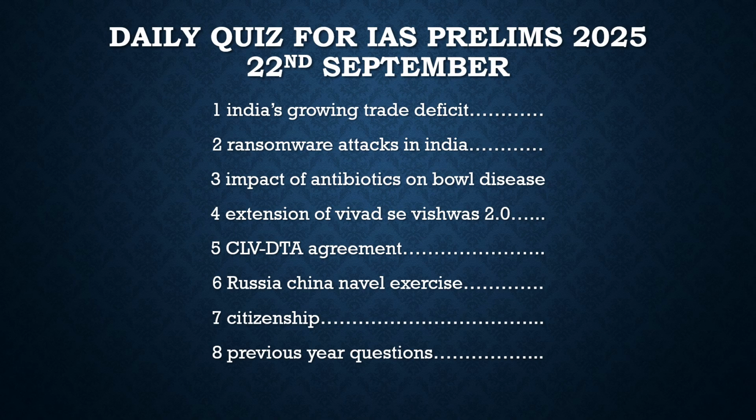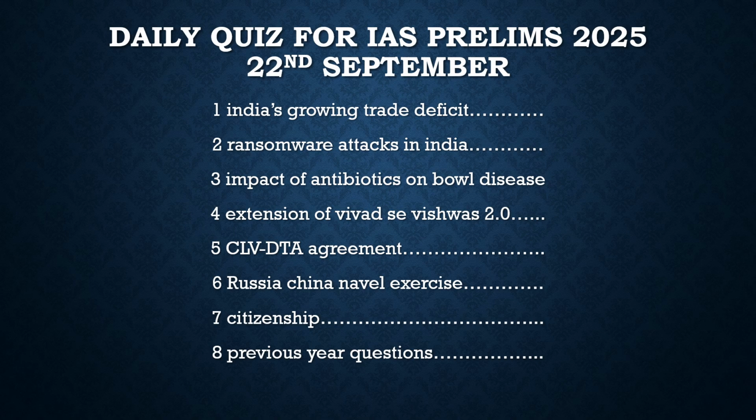Now the other article is about the CLV DTA agreement. This was the agreement between Cambodia, Laos, and Vietnam. It is a trade agreement, but unfortunately, Cambodia has decided to withdraw from this agreement. This agreement was signed in 1999 between Cambodia, Laos, and Vietnam. And right now, Cambodia has decided to quit this agreement because they are very much inclined towards China. It is said that because of the influence of China, they are withdrawing from this agreement.